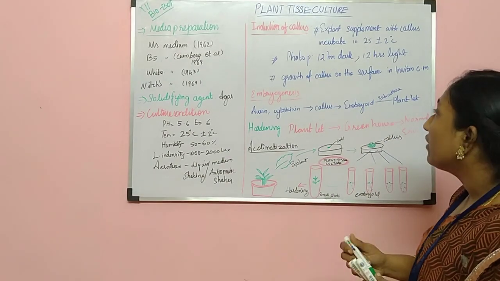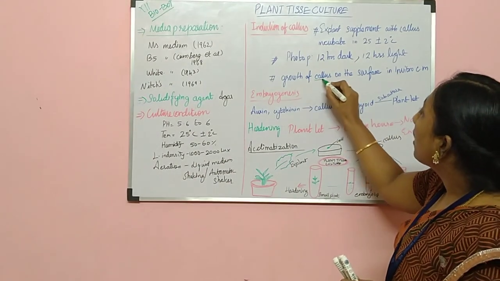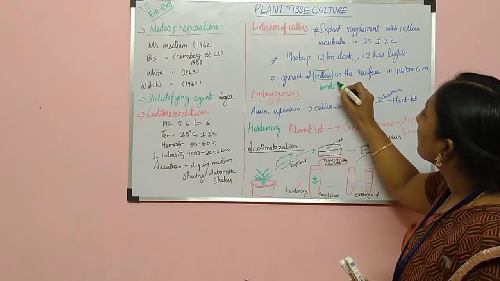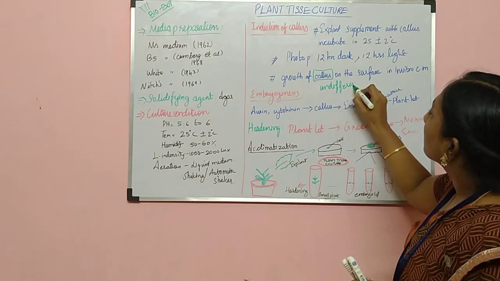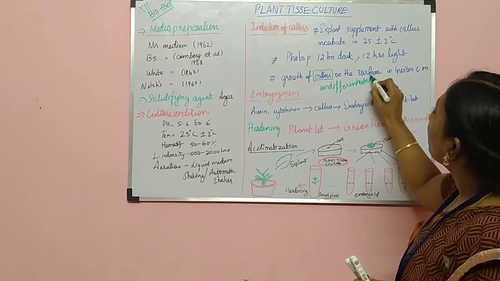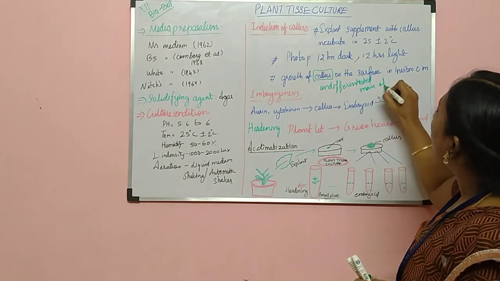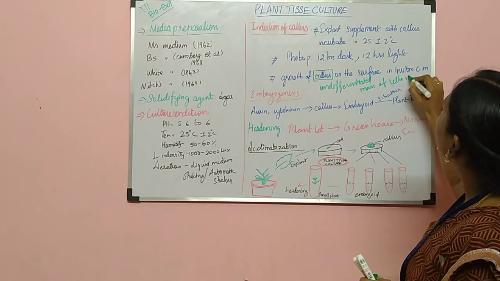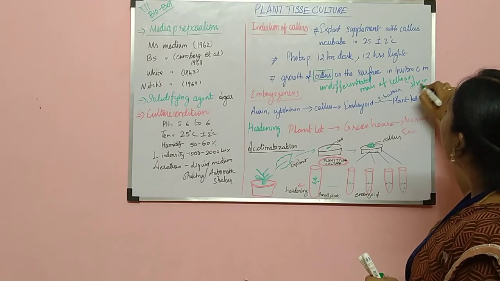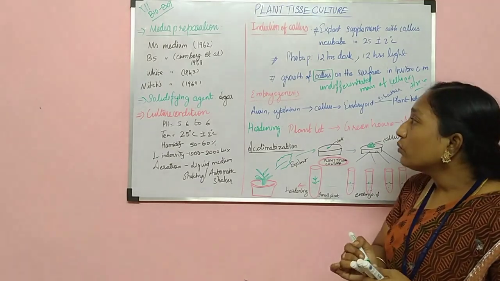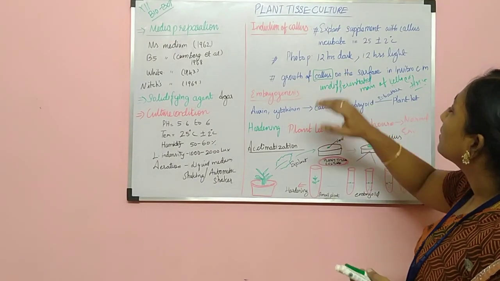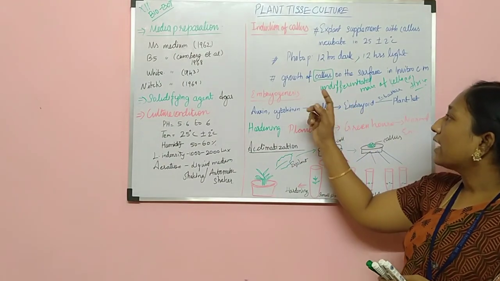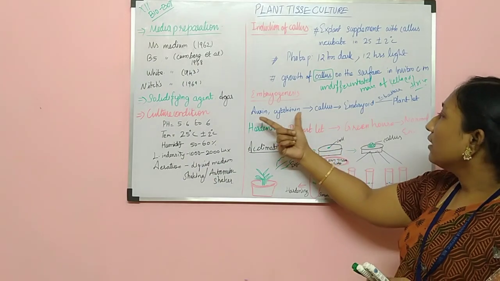Callus is nothing but an undifferentiated mass of cells or tissues. So now you can see callus formation on the upper surface of the nutrient medium.